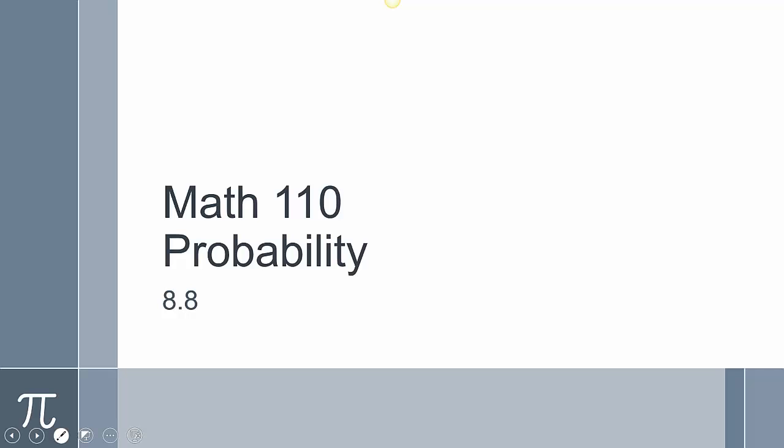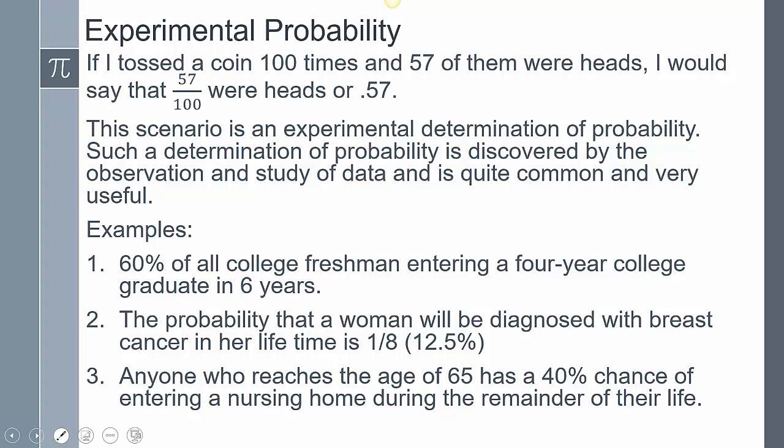Math 110, Probability, Section 8.8. Now we're going to be learning about two types of probability. The first is going to be experimental probability.